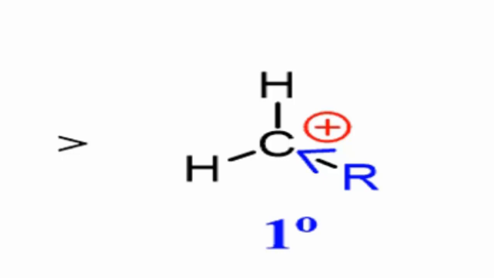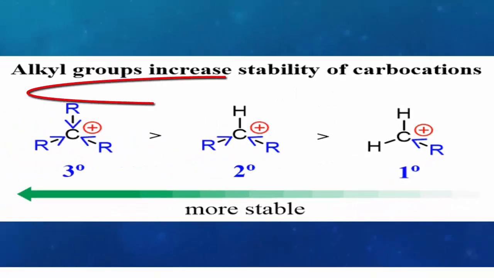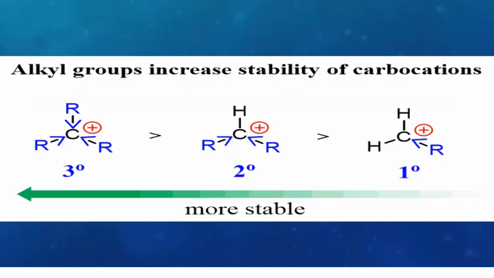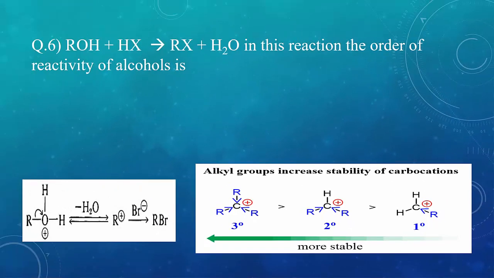So in this case, the correct reactivity order is tertiary is more reactive than secondary than primary. Since tertiary carbocation is more stable, the reaction will move in the forward direction and the bond between R and O breaks easily. So the correct option in this case is D.